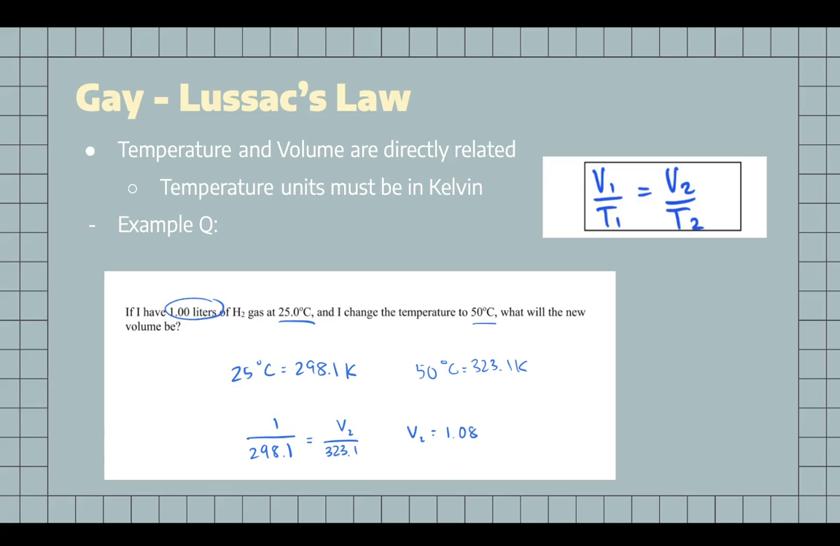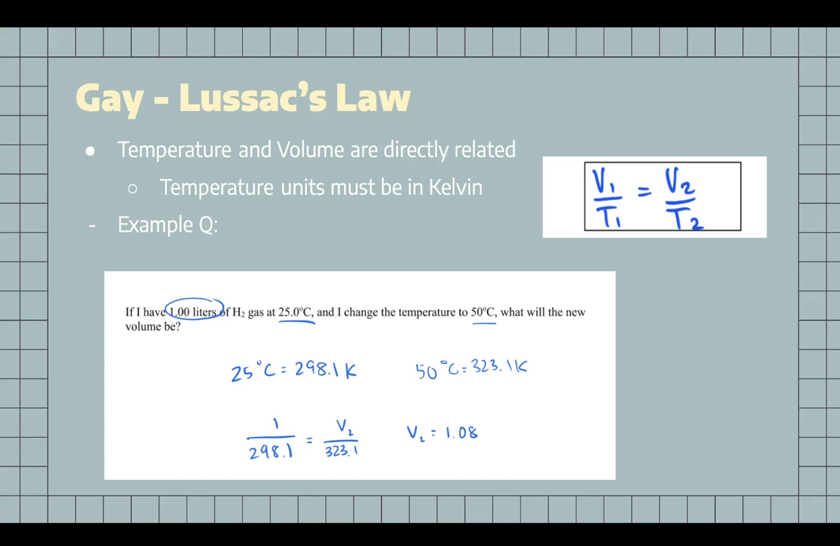Next, Gay-Lussac's law. This law explains that the temperature and volume are directly related. Similar to the previous questions, the temperature unit must also be in Kelvin. The equation of the law is volume 1 divided by temperature 1 is equal to volume 2 divided by temperature 2.